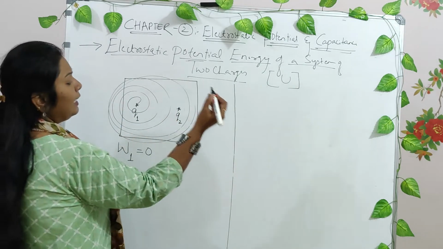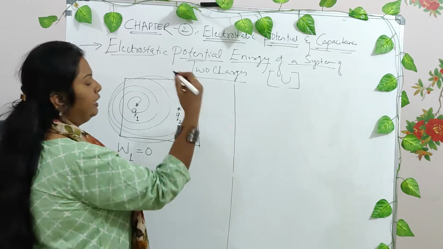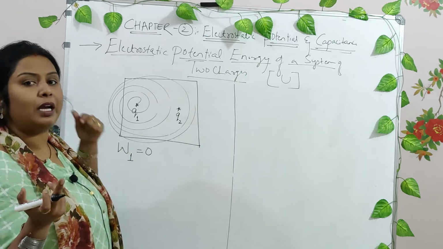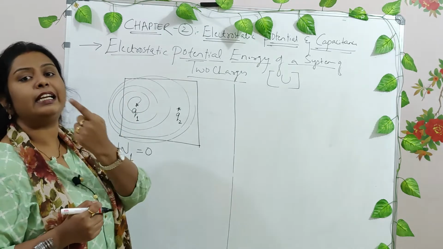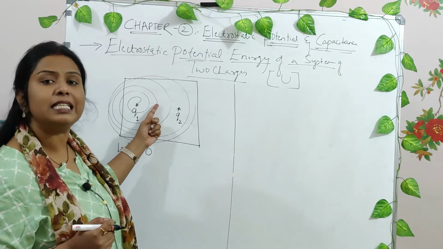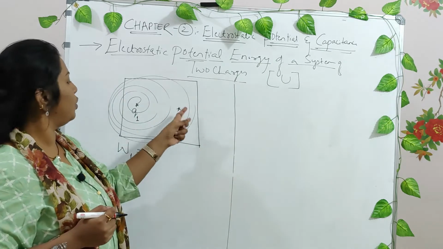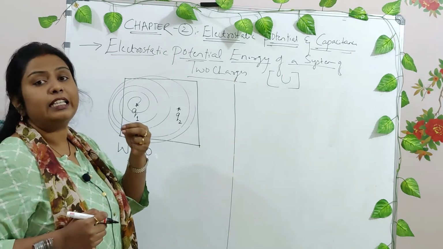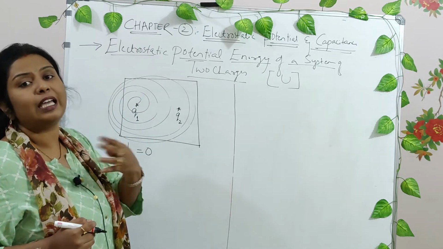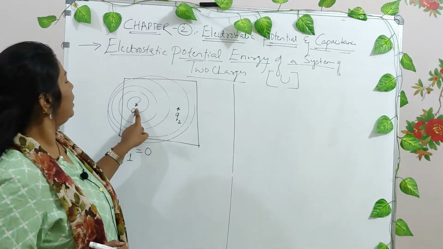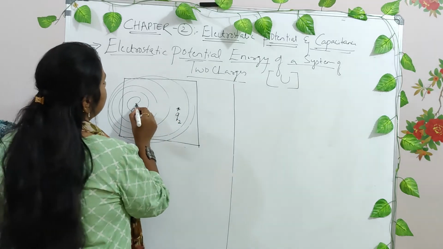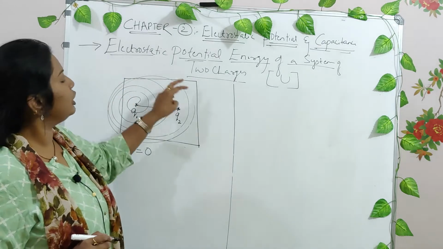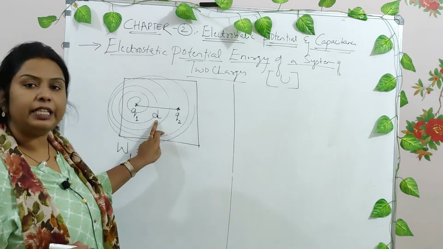Now next, another charge is brought again from infinity and placed at this particular point, some work has to be done now. Why does the work have to be done? Because the charge 1 has already created the electric field lines in this particular system, and in bringing Q2 from infinity to this particular region against the electric field, some work has to be done. Okay, now what is the distance between this Q1 and Q2? It is D, right? Now there are two charges placed in a system whose distance is D, right?